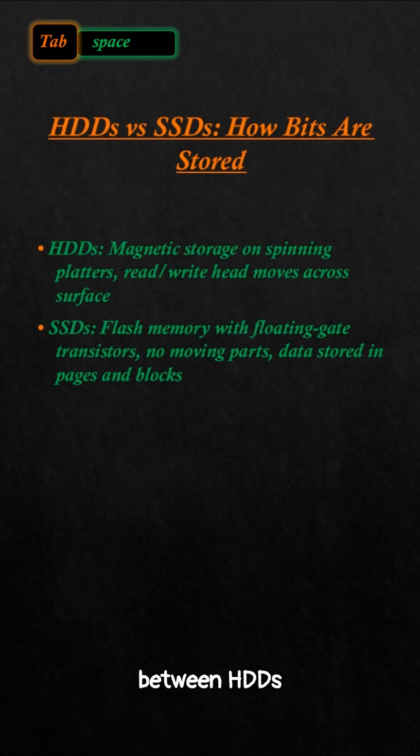So what's the difference between HDDs and SSDs? The primary distinction is the technology used to store data. HDDs rely on magnetic storage with moving parts, while SSDs use flash memory with no moving components. As a result, SSDs are faster, more durable, and quieter than HDDs. However, HDDs are often cheaper and offer larger storage capacities for a lower price.